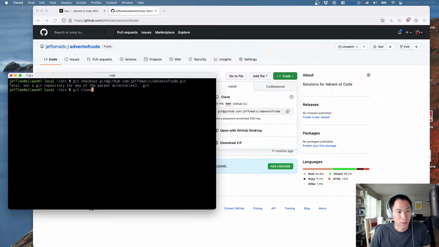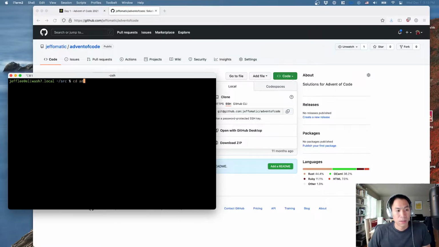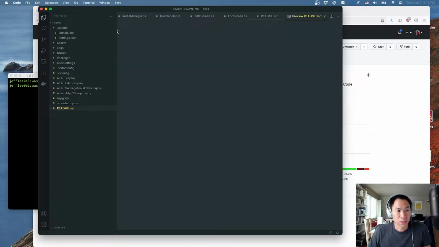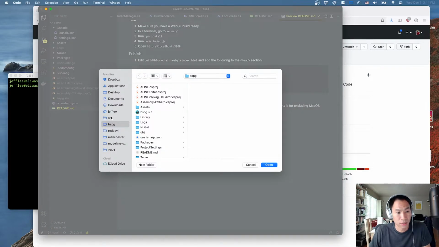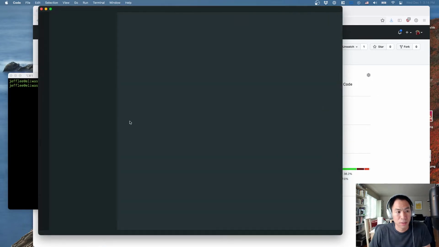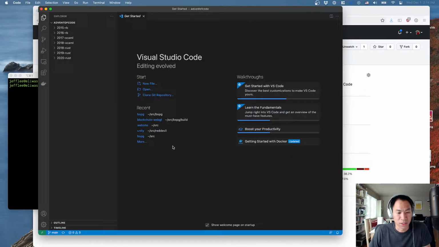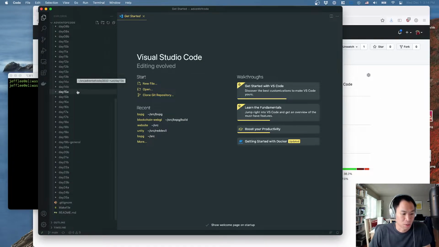Oh, clone. All right, so let's go ahead and crack this open in VS Code and see what we can make sense of here. And what we're really interested in is the, yes, I trust the authors, I am the author. What we're really interested in is the structure of our last year's problem.